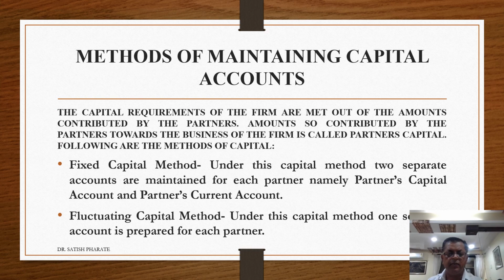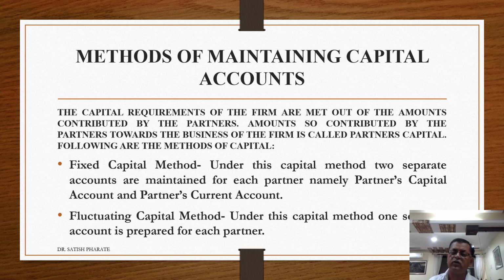Coming to the next slide, methods of maintaining financial capital accounts in the final accounts. There are mainly two methods for maintaining the capital accounts. What is capital? The capital requirement of the firm is met out of the amounts contributed by the partners.